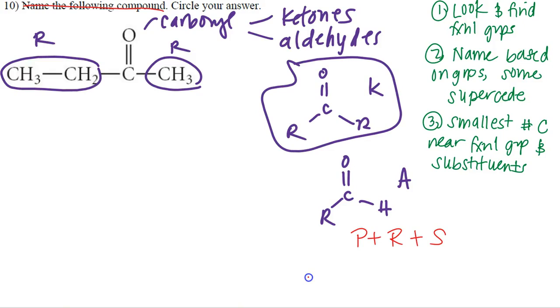So we got to name this. We have a ketone here. We know our suffix is going to be -one, or O-N-E. And we also need to make sure we have a location of the ketone as well. And the root is going to be based on the number of carbons. And so we just have to number the carbons. Normally you say, okay, we're going to number it by our carbonyl group. We do have a carbon right before it. So we can number this 1, 2, 3, and 4. So we're going to have a but- or 4-carbon group here as well.